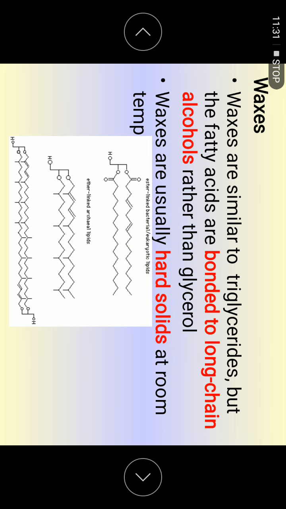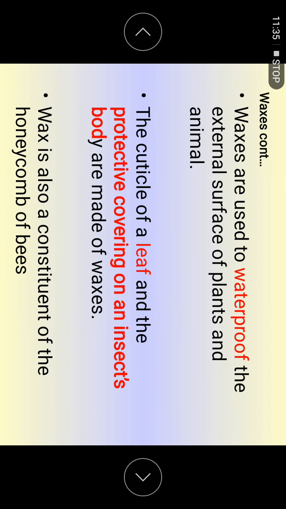An example of waxes that you can think of is the one on the leaf surface, the one that protects or gives the leaves waterproof properties. Waxes are used to waterproof. You can read here, the second one, the cuticle of the leaf.